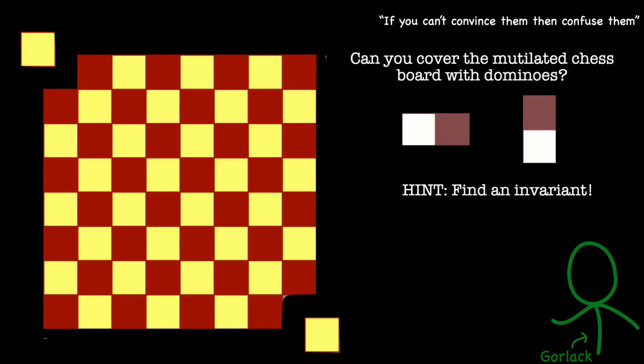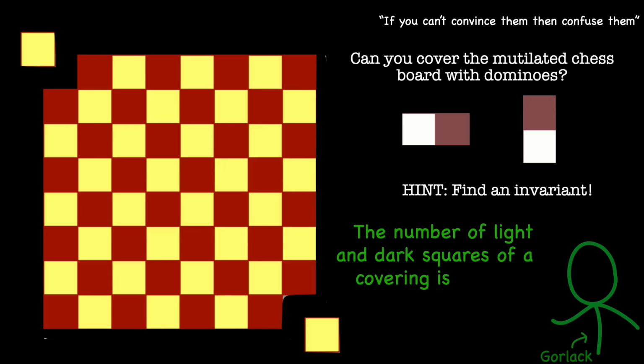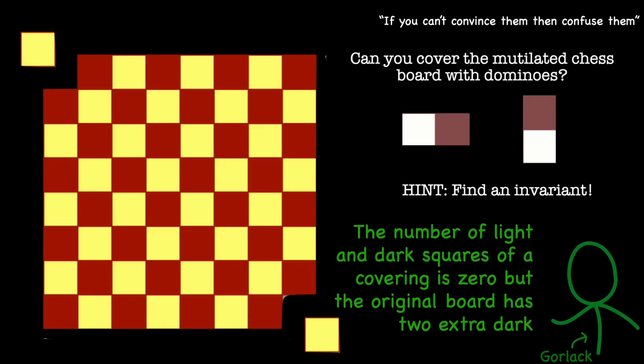Each domino covers one light square and one dark square. So, for a complete covering, the number of uncovered light squares must equal the number of uncovered dark squares. But on the mutilated chessboard, there's an imbalance. Two extra light squares. This imbalance makes it impossible to cover all the squares.